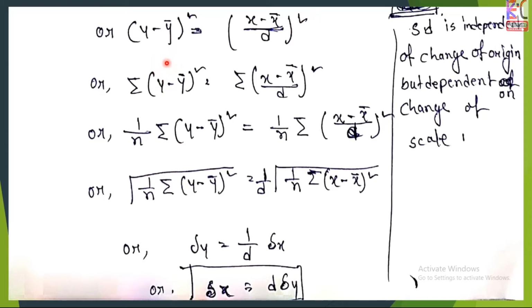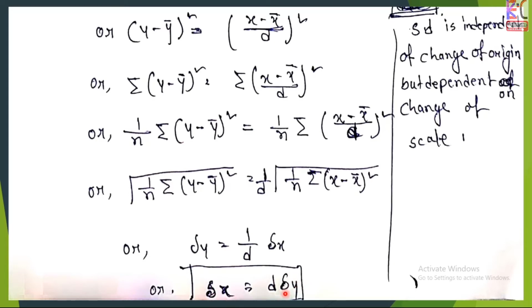Then put summation on both sides: summation y minus y bar whole square and summation x minus x bar by d whole square. Now multiplying both sides by 1 by n, and then taking the root on both sides, we take out 1 by d. So this is the formula of sigma y and this is the formula of sigma x, where sigma x and sigma y are the standard deviations. Now multiplying d with sigma y, the result is sigma x equals d into sigma y.